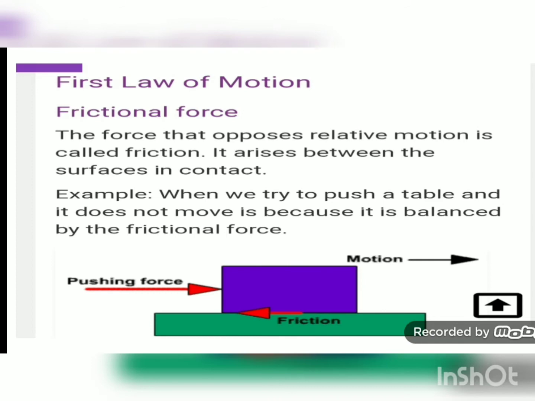Frictional force is acting on every object and it is exerted by the surface. When we are walking on the floor, we are applying force on the floor with our legs, and the floor is also applying friction force on our feet, and because of this frictional force we are able to walk.